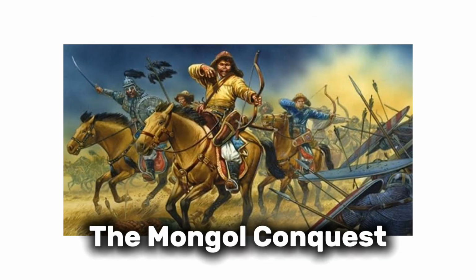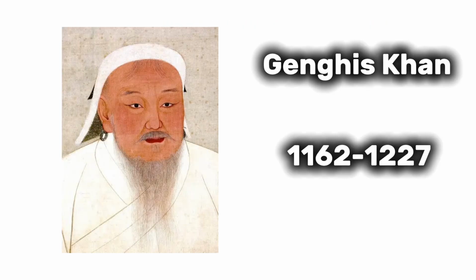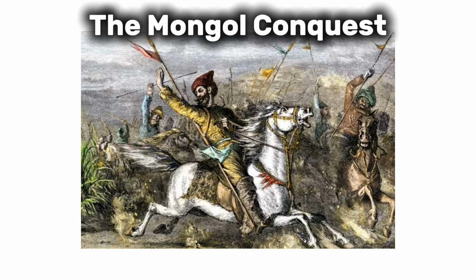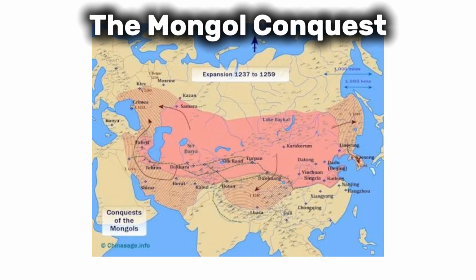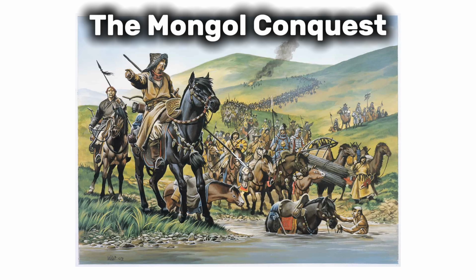The Mongol Conquest. The Mongol conquest began in 1206 when Genghis Khan united the Mongol tribes and started expanding his empire. The Mongols created the largest land empire in history, stretching from China to Europe. Their armies were known for their speed, strategy, and brutality, often wiping out entire cities that resisted.